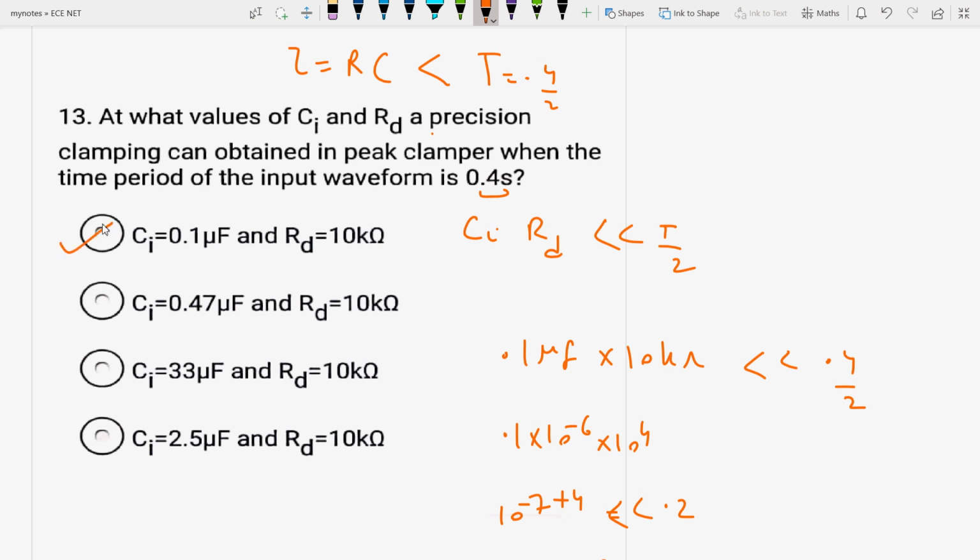What should be the optimum value of C input and RD so that the time period of the input waveform is 0.4 second? You have to keep it like this, because I have given you the condition: it should be T by 2 for precision clamping. Okay, this is the condition.